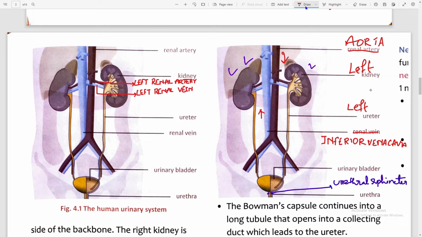You can find these two structures above the kidneys. So these are the adrenal glands, but these are not part of the excretory system, rather these are parts of endocrine system. Label it as left adrenal gland.